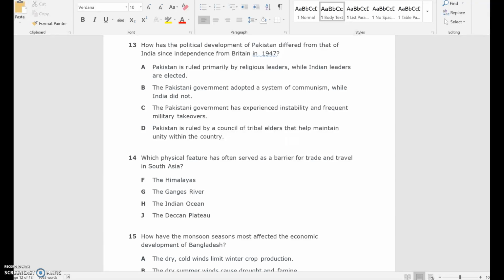Number 14. Which physical feature has often served as a barrier for trade and travel in South Asia? F. The Himalayas. G. The Ganges. H. The Indian Ocean. J. The Deccan Plateau.